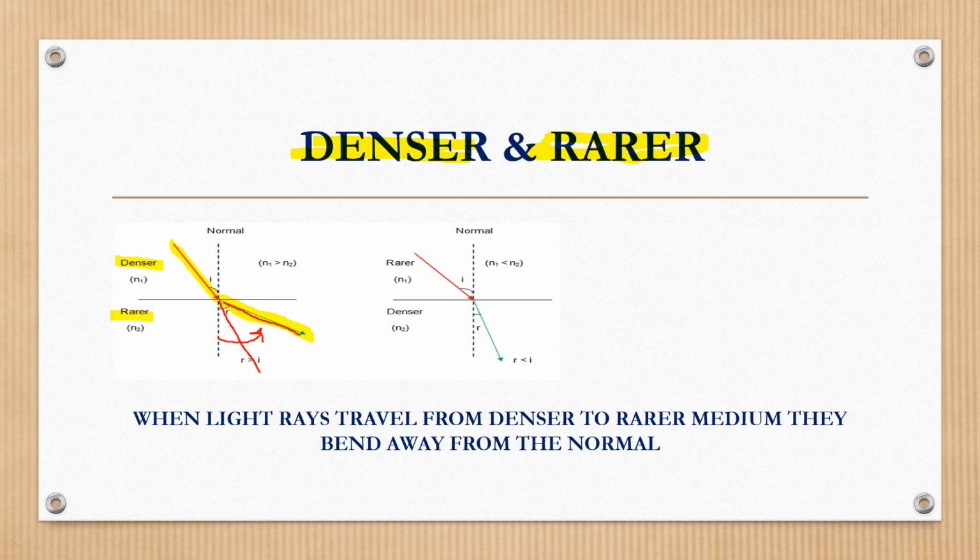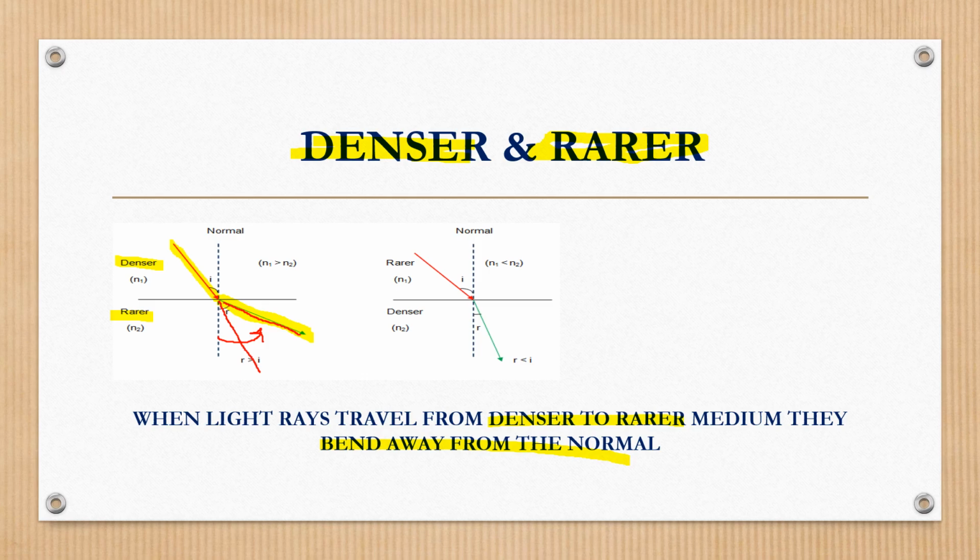When light rays travel from the denser medium to the rarer medium, they bend away from the normal. They bend away from the normal. This is the normal, the actual path of the incident light ray. It is moving away from the normal.